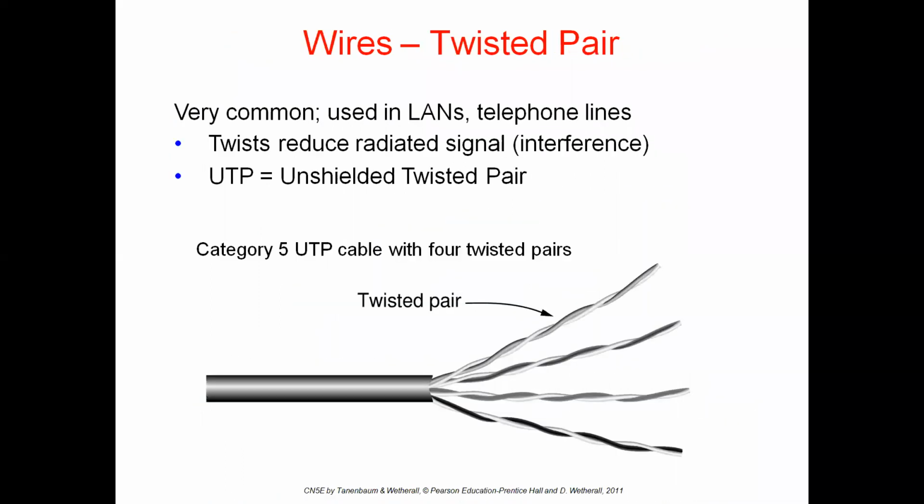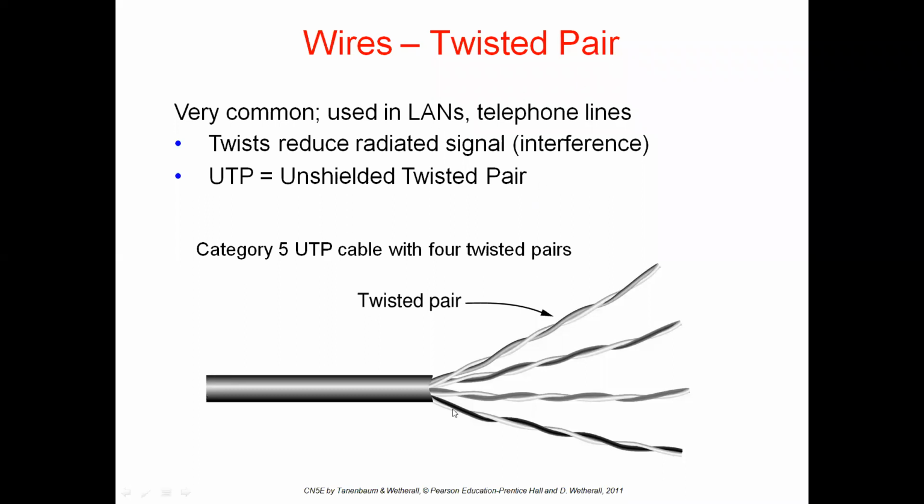The first type of wire is twisted pair. The name itself suggests it: pair means two, twisted means those two are twisted. You can understand from the diagram. This type of twisted pair cable is mainly used in LANs and telephone lines.